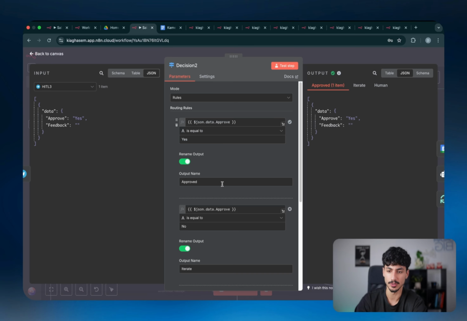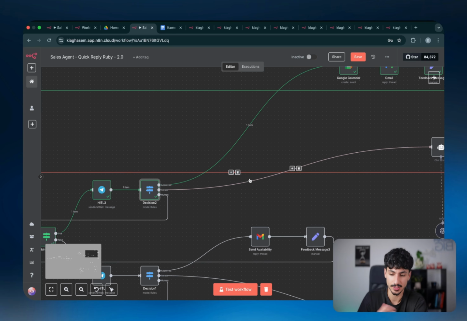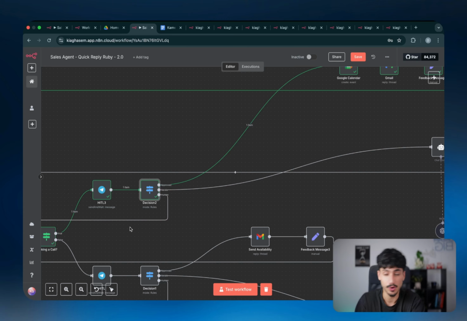But moving on, once the human in the loop actually responds to us, what we have is both an approve and a feedback, which is basically just the data points that we've defined inside the actual form. And then what's going to happen is it's either going to approve it, it's going to ask to iterate it, which means it's going to give us feedback and say no, or it's going to say, no, I want to handle it myself as a human, and it's going to go down here.